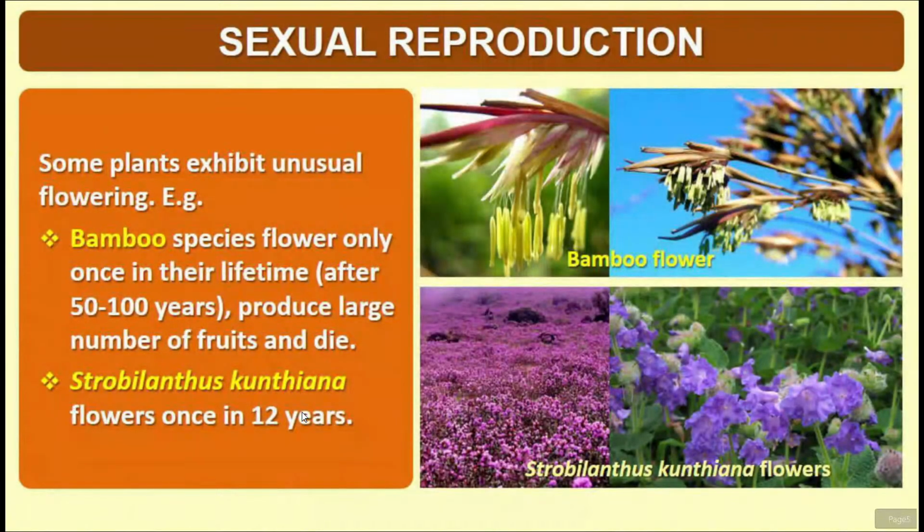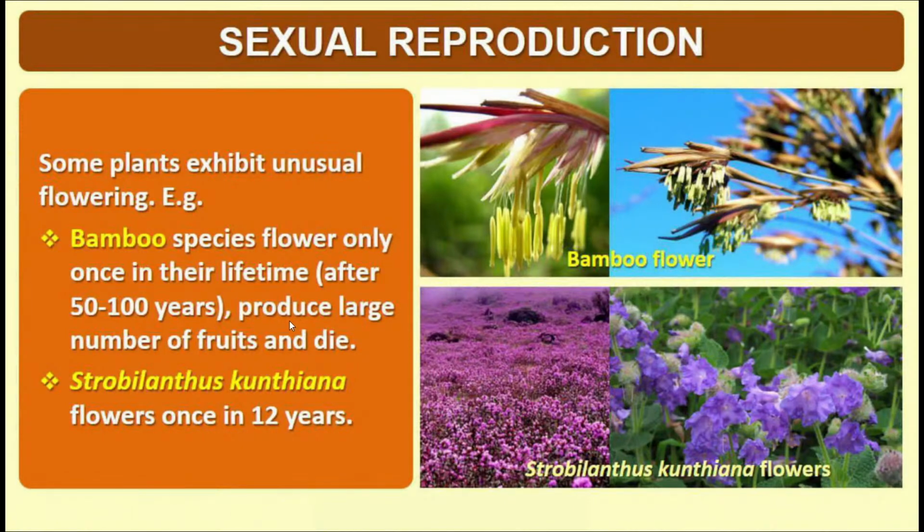And in some plants, there is an unusual flowering. For example, in the bamboo species, flowering takes place only once in their lifetime, approximately after 50 to 100 years of vegetative growth.